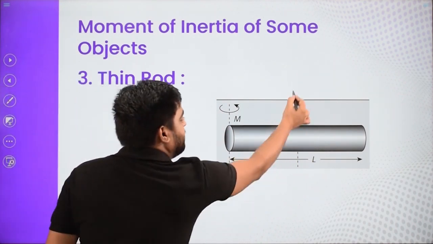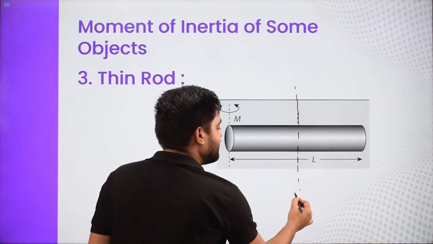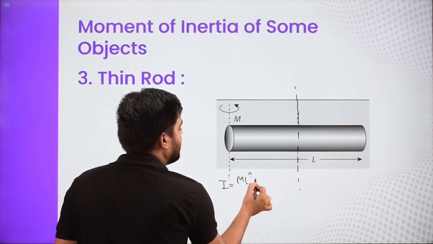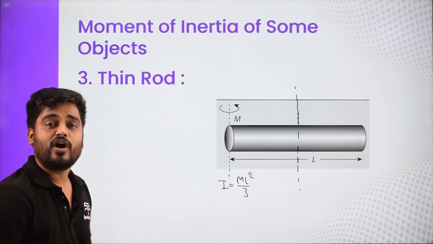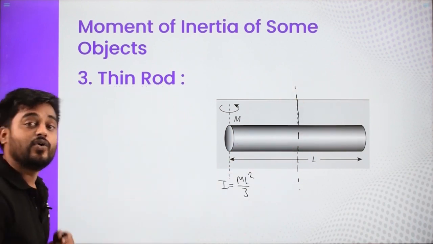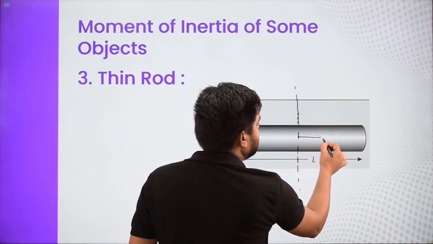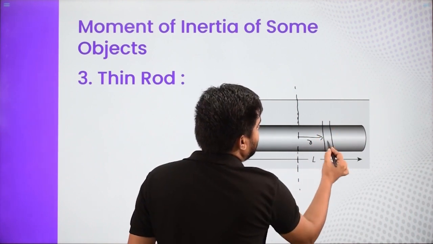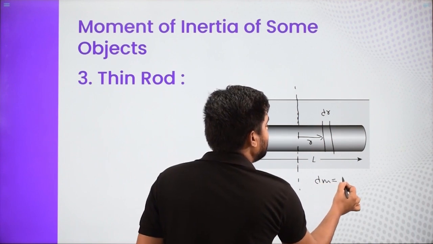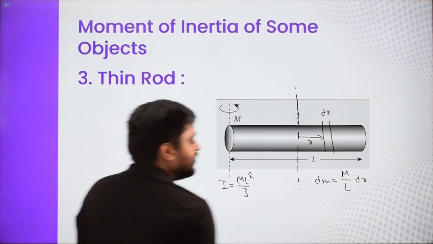Now, I will apply the same formula, but this time I am changing my axis to the axis which is exactly in the middle. So for this axis we already know moment of inertia is given by mL square by 3. But for the same rod, what is the option to get the moment of inertia about this axis? First option is go with the basics, again derive. So I am going to again do the same thing. I'll go at r, take an elementary section having a width dr. I'll write the mass of that. dm is nothing but m by L, mass per unit length, into required length. You can say like that.